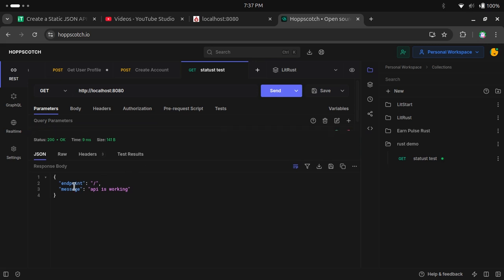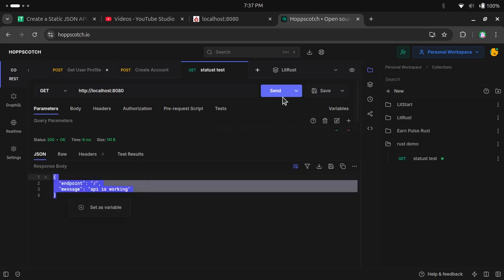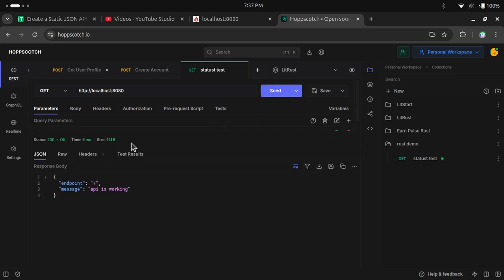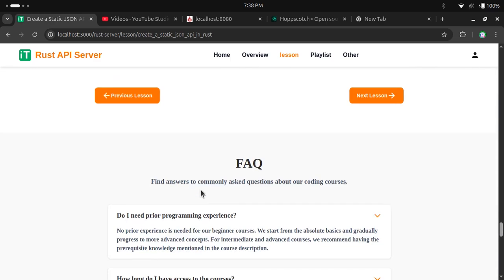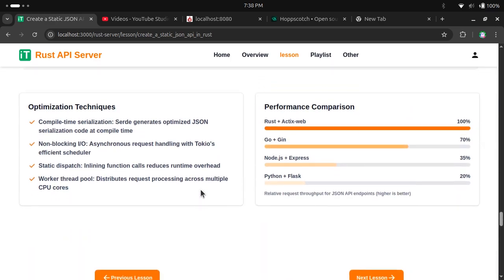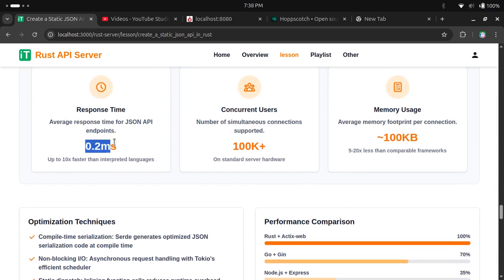In just 9 seconds. If I hit again, this is 6 seconds. Sometimes it can be 3 seconds depending on your system. My system is not that powerful, it's currently heating too much. Not an issue, it can come down to 2 seconds also. As I have shown you a benchmark here, you can see sometimes it can be 0.2 milliseconds. That is really too fast.